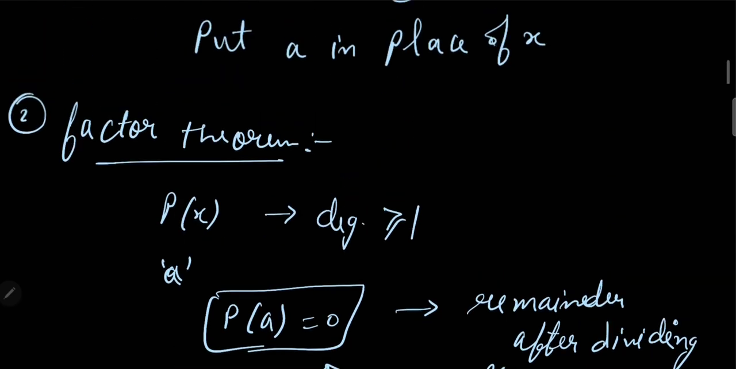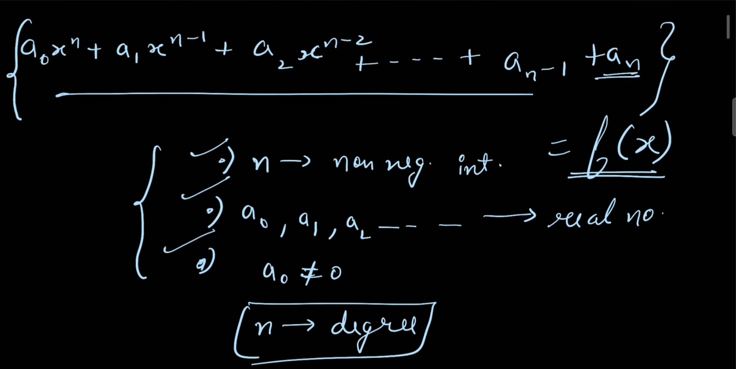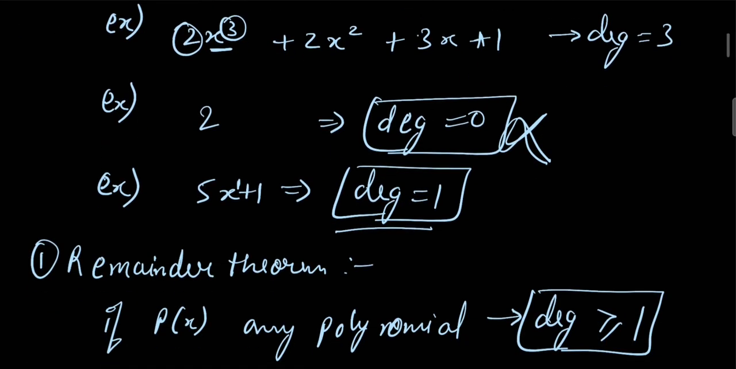Let me summarize again. A polynomial can be defined as an expression of the general form f(x), where n is a non-negative integer, a0, a1, a2 are coefficients and real numbers, and a0 must not be equal to 0. Then we can say that f(x) is a polynomial of degree n. I have given you the examples.